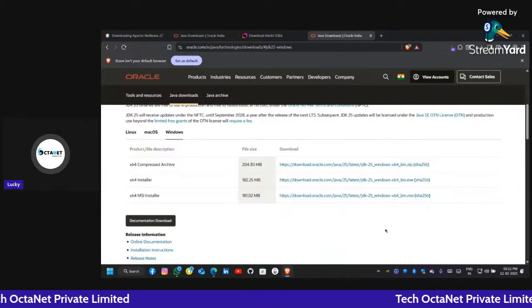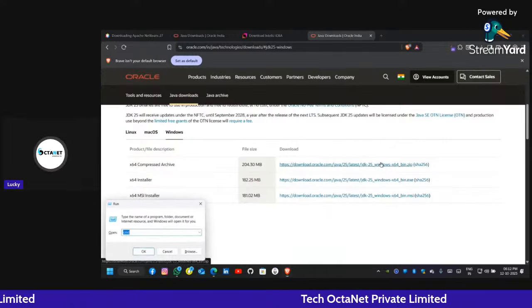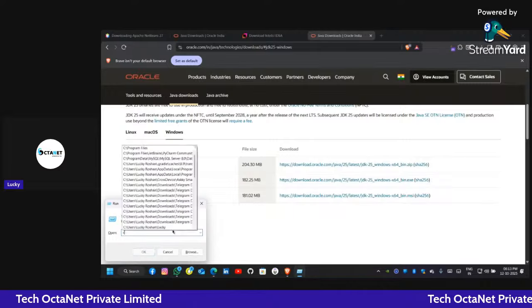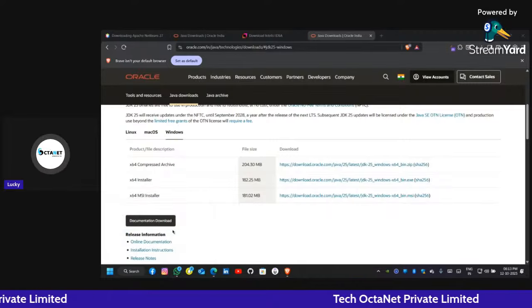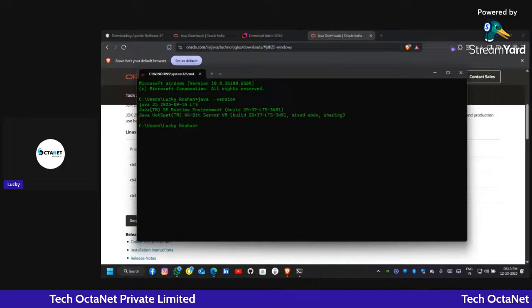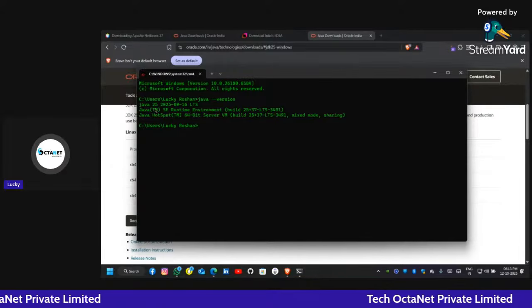Close. So after we successfully install the Java, let's press Windows plus R on your keyboard and type CMD to open the command prompt and type java --version. So see, it is giving me Java 25 long-term support, means LTS.